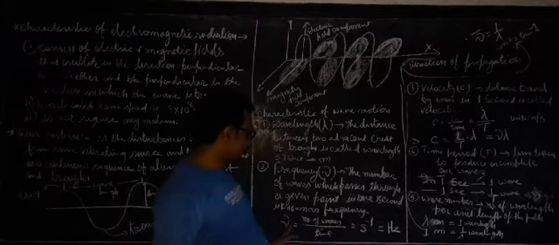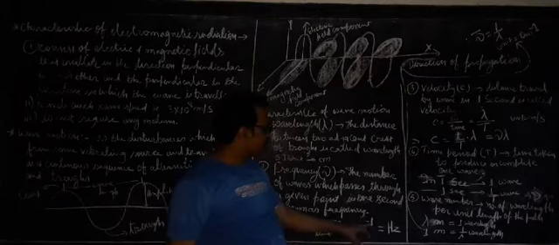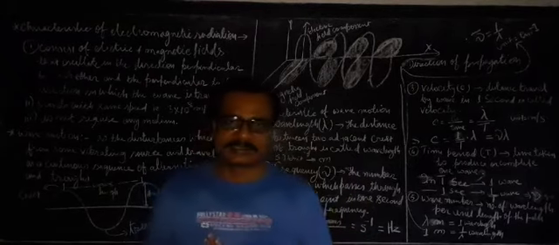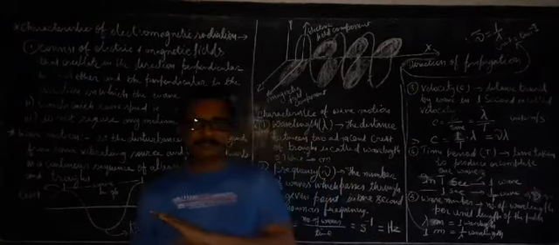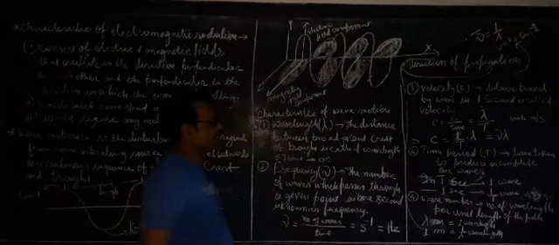So what is the unit of frequency? Per second. That is why I have written it as second to the power -1. And this per second is known as hertz. So what is the SI unit of frequency? That is hertz, and it is denoted by Hz.